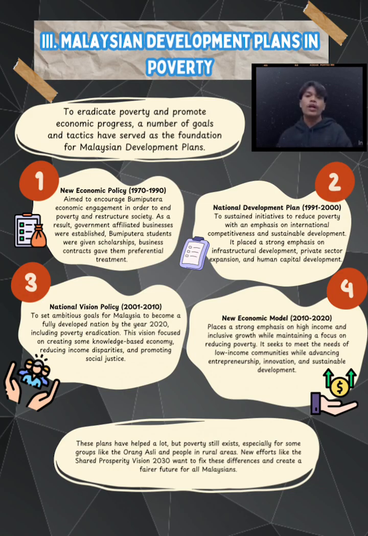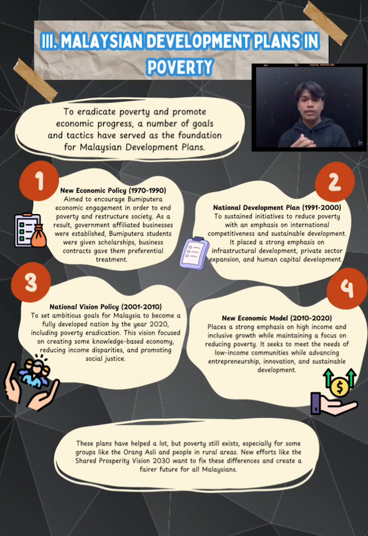Next, we move to Malaysian Development Plans in poverty. The aim is to eradicate poverty and promote economic progress. A number of goals and tactics have served as the foundations of the Malaysian Development Plan. The first is the New Economic Policy, 1970 until 1990. It aimed to encourage Bumiputra economic engagement in order to end poverty and restructure society. As a result, government-affiliated businesses were established.